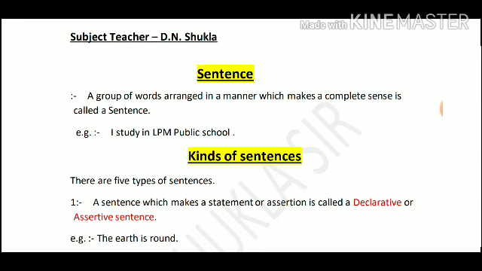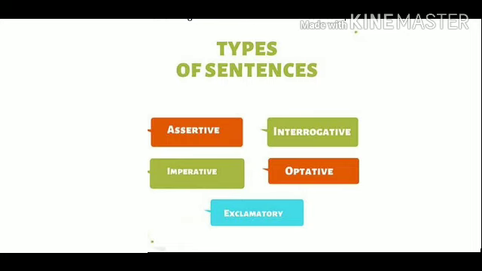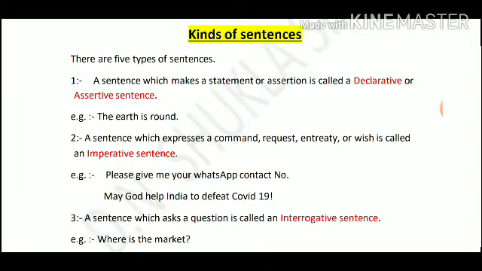Now we will talk about the kinds of sentences. How many types of sentence do we use to speak? There are 5 types of sentences. First, assertive sentence. Second, imperative sentence. Third, interrogative sentence. Fourth, exclamatory sentence, and one more, optative sentence. First of all, I am going to tell you about assertive sentence. Another name of assertive sentence is declarative sentence, or you can call it a statement.